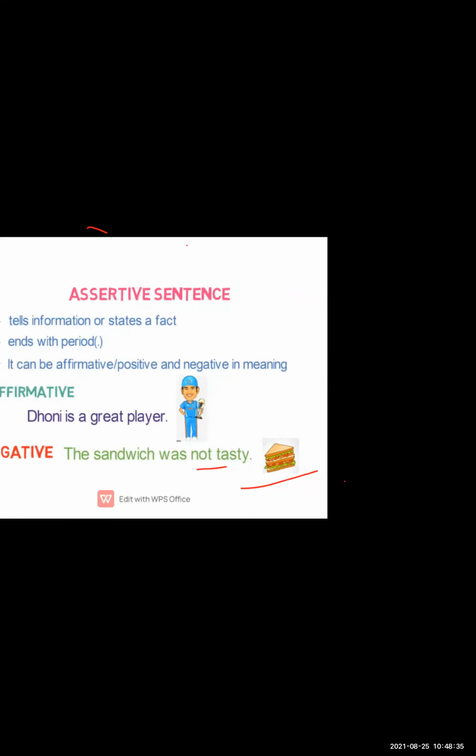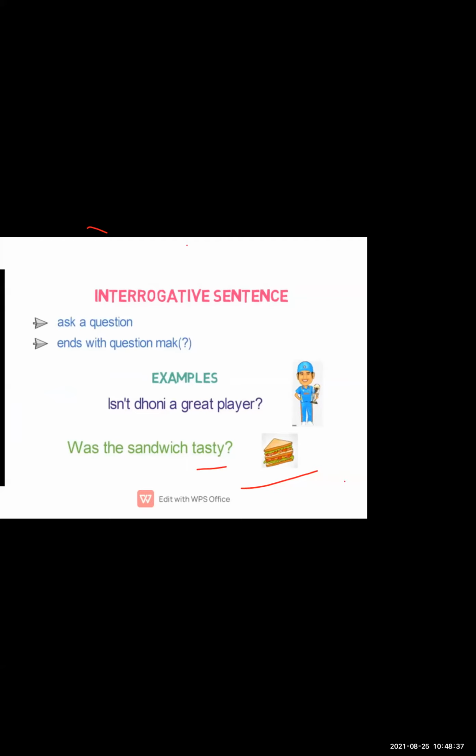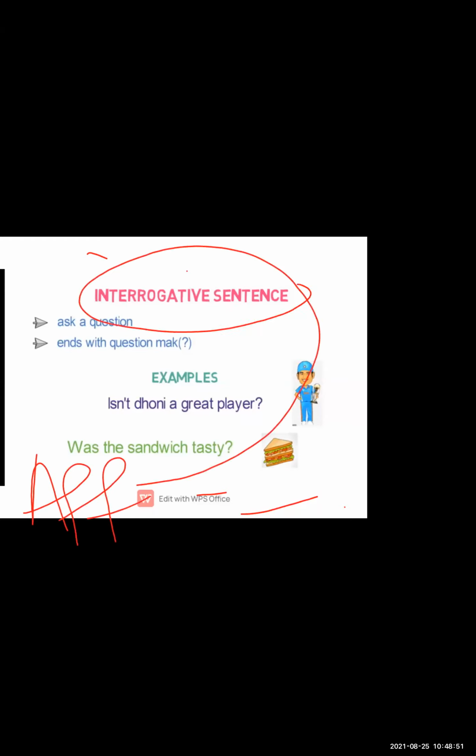Now this negative sentence, we have to convert it into an interrogative. But how are you supposed to convert it? You have to convert it into an affirmative interrogative. Affirmative, that means positive sentence.